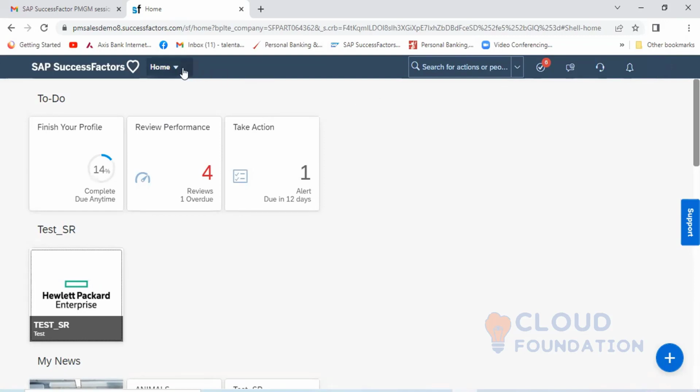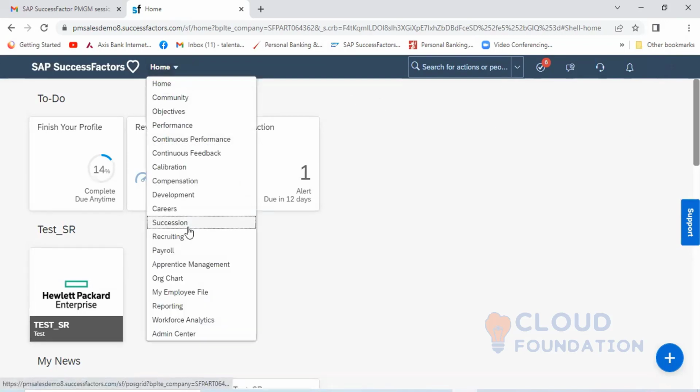In the end user page, you can see a lot of options. In this option you can see this tab, continuous performance. This is the tab which will take you to the CPM page, that is the continuous performance page. But how is this tab coming here? Because we need to enable some action from the setting.